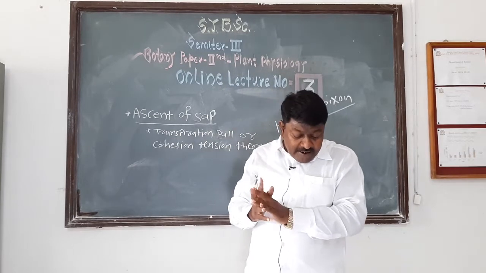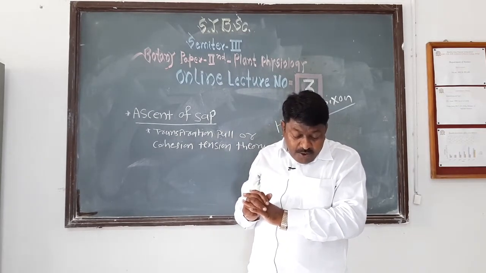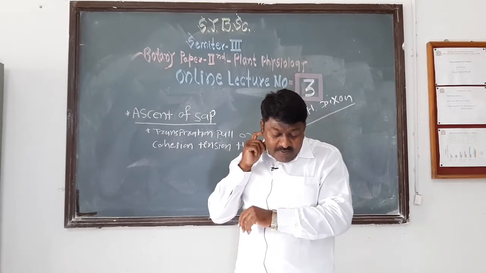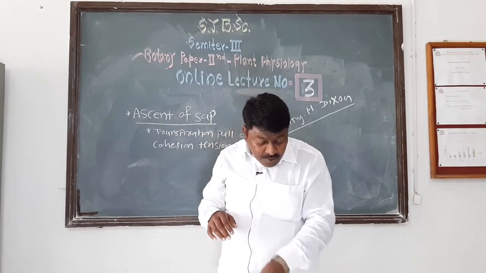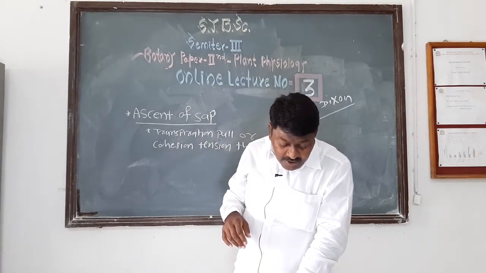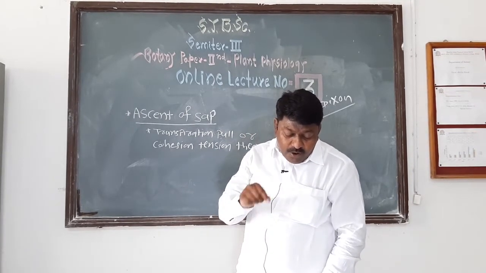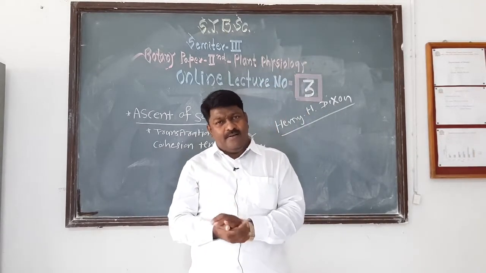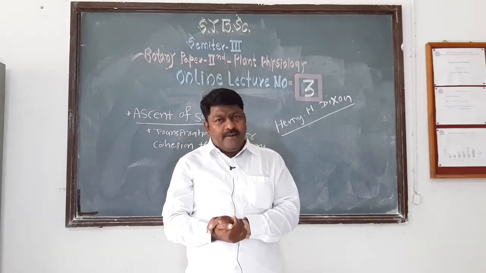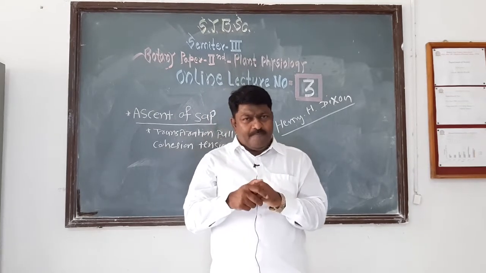Then the fourth feature is that due to cohesion, the water column in the xylem tissue remains intact and continuous from root tip to shoot tip. We already discussed that.